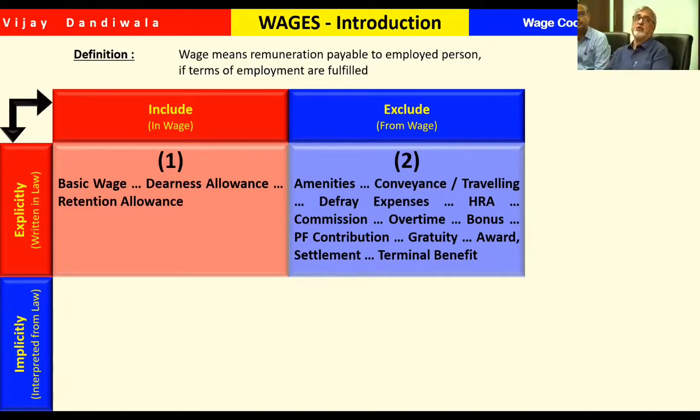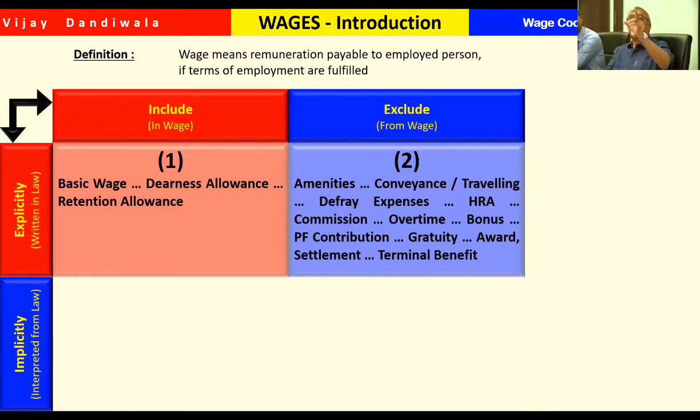Another is exclusion, and that exclusion is explicit. It is categorically written in the definition itself that amenities like house rent allowances, electricity, water, medical facilities, because they are all cost to the company, such kind of amenities are excluded. Why it is excluded, that also I will come to in this slide only.